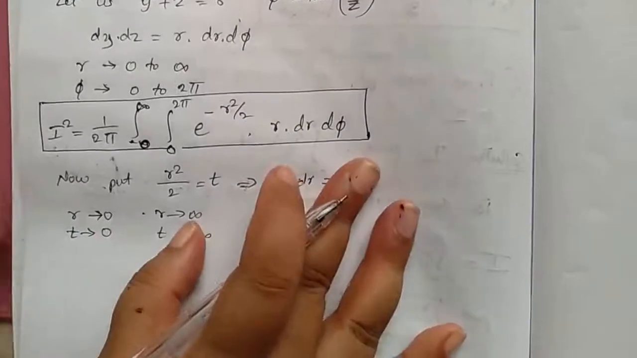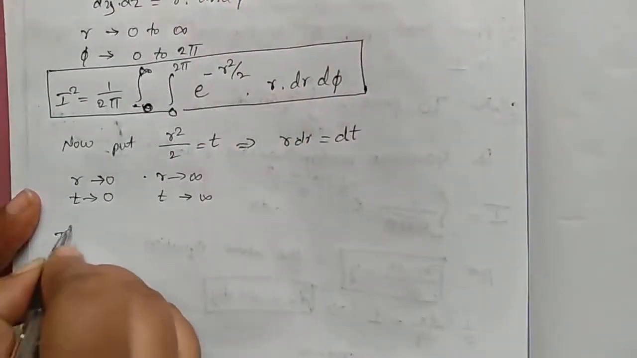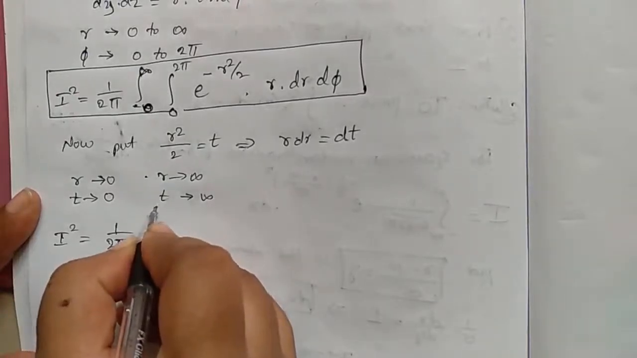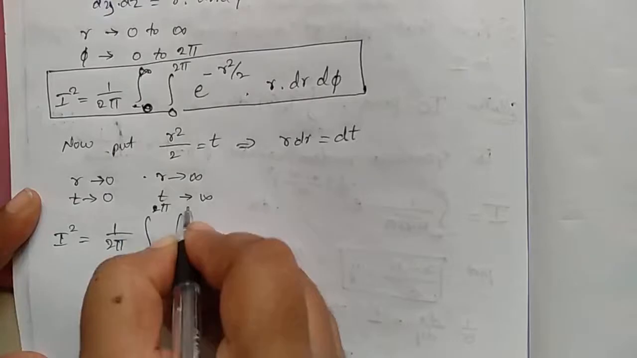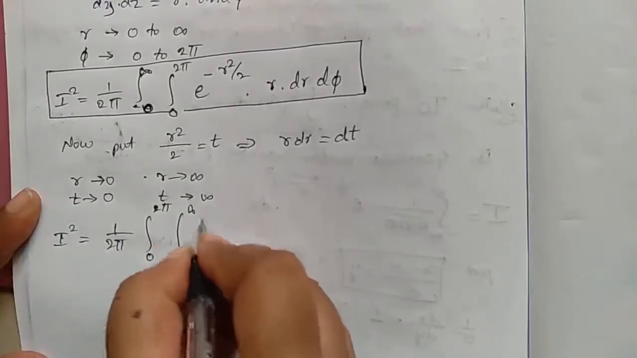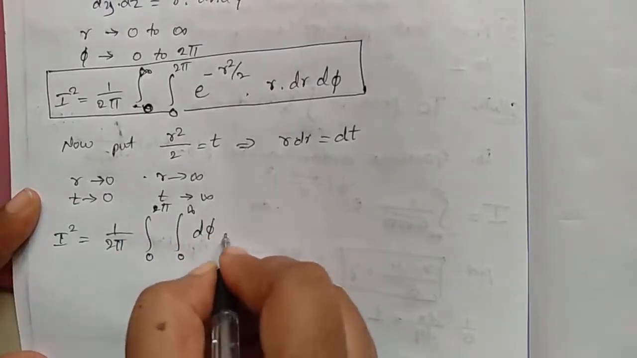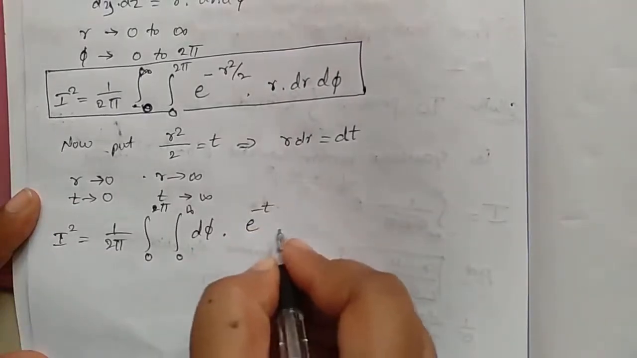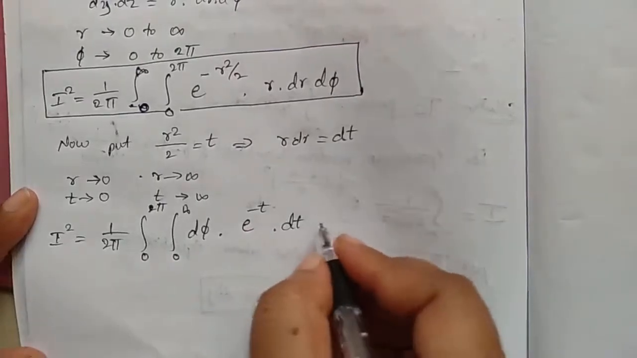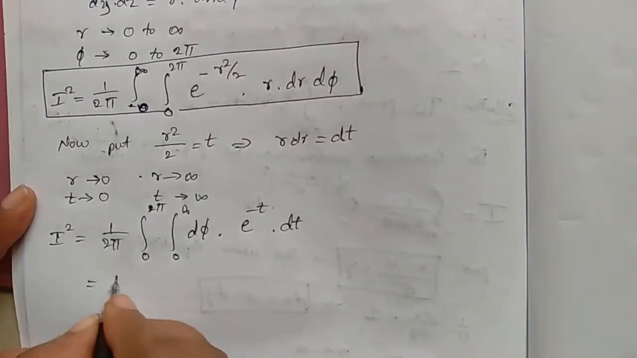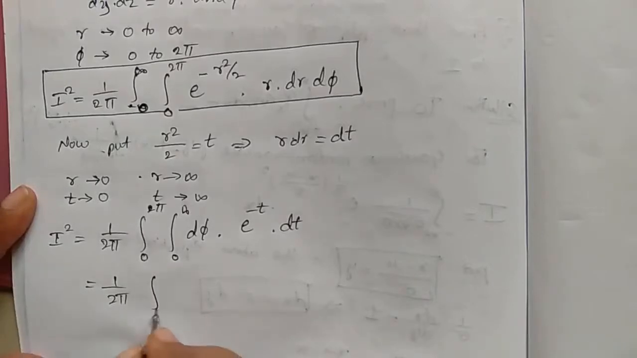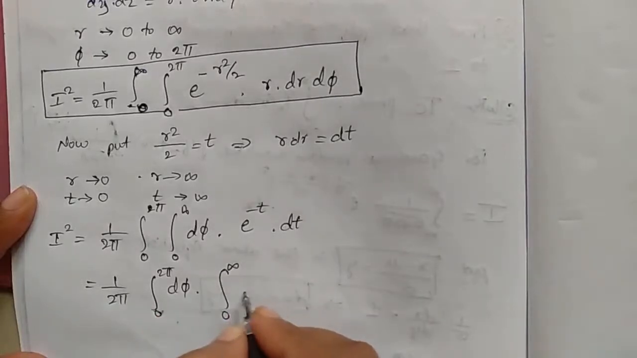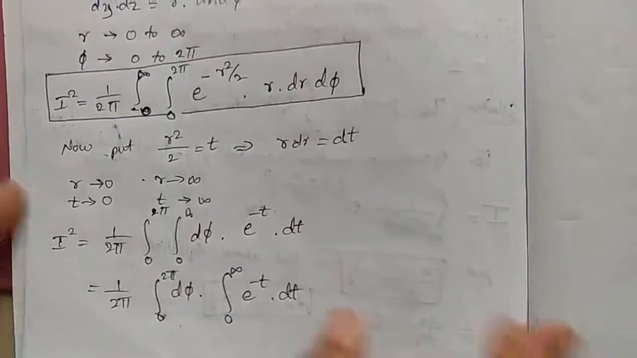So now we'll substitute in the above equation, that is I square is equal to 1 divided by 2 pi integration from 0 to 2 pi d phi, then 0 to infinity e power minus t into dt. Which is equal to 1 divided by 2 pi. I'm again rewriting: 0 to 2 pi d phi into integration 0 to infinity e power minus t into dt. I'm just rearranging the terms.